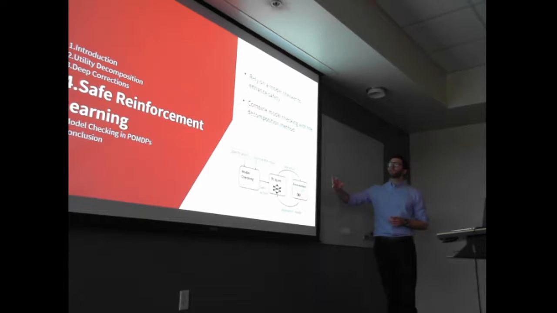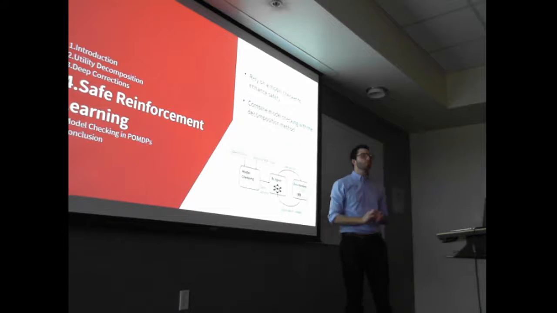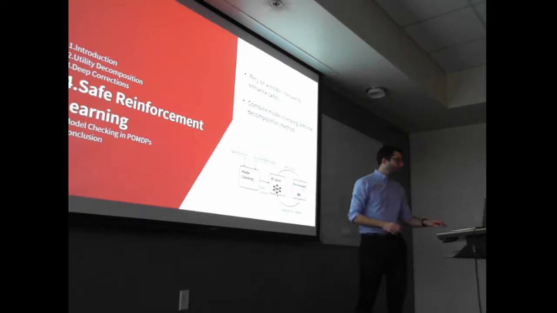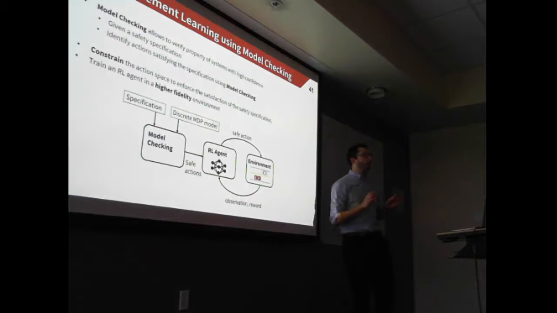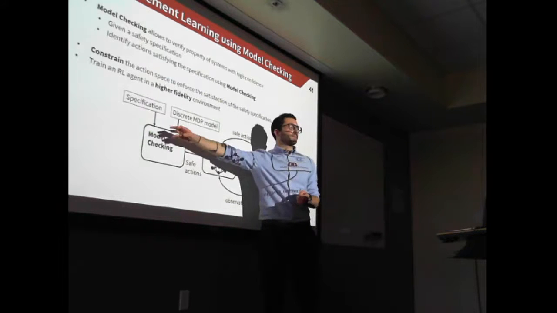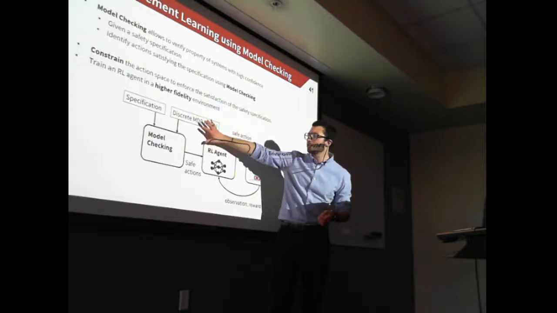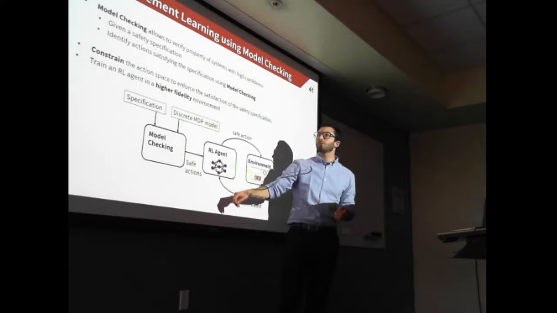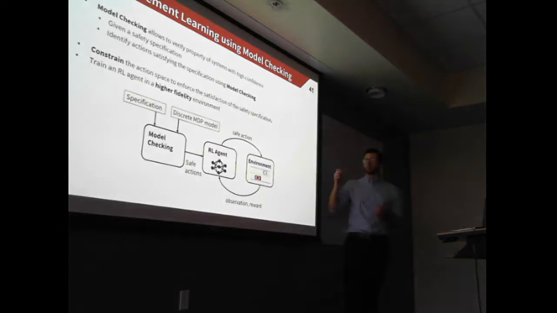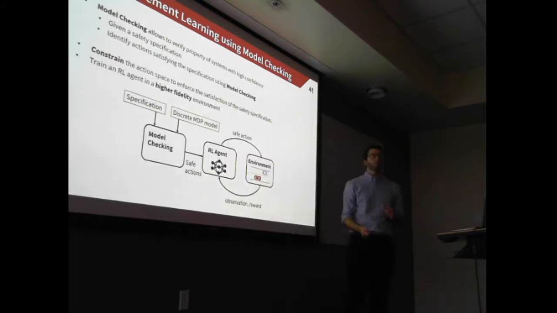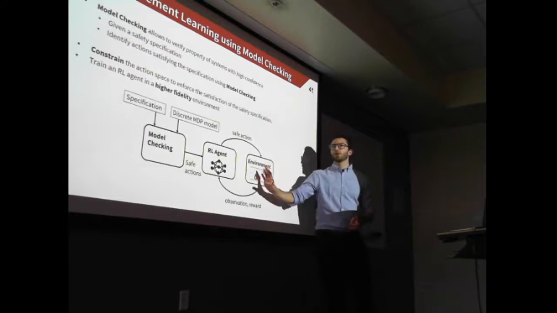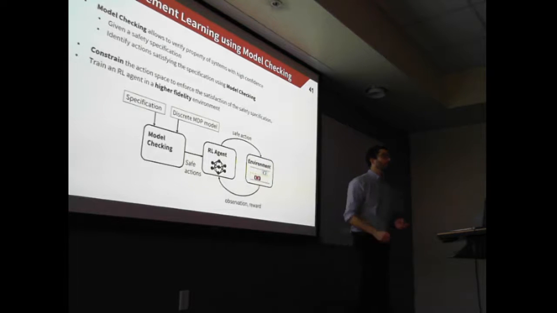So here I'm going to show you how we can rely on a model checker to improve the safety of the algorithm. Model checking allows us to verify properties of a system with very high confidence. So we would be given a safety specification and a discrete MDP model of the environment, and the model checker would be able to identify actions that are safe or not according to the specification and the model. Then we can use this property to constrain a reinforcement learning agent to only use the safe actions.